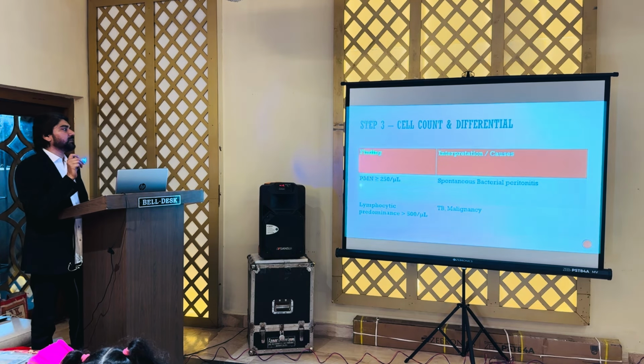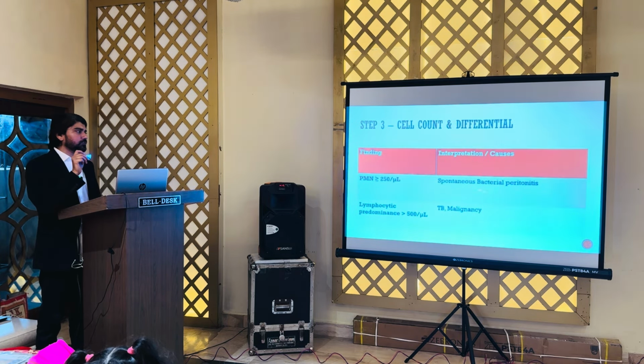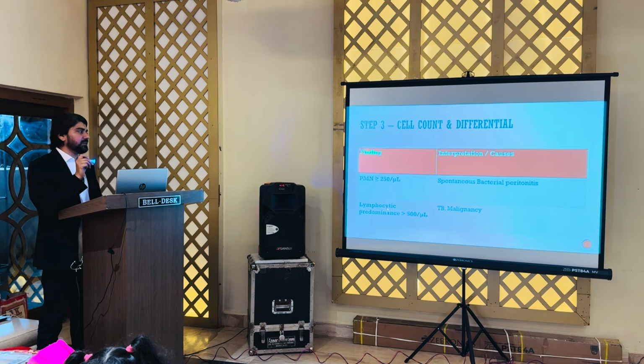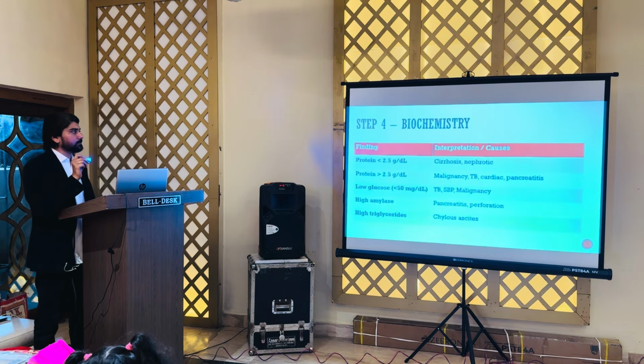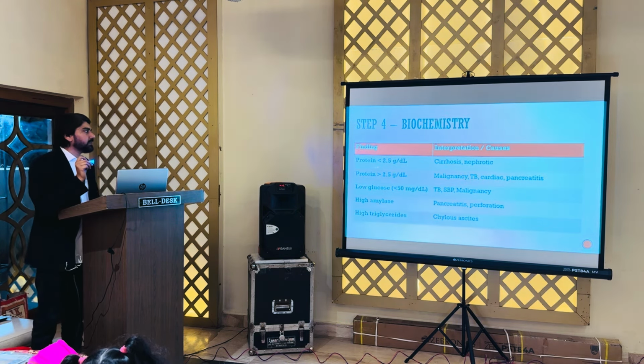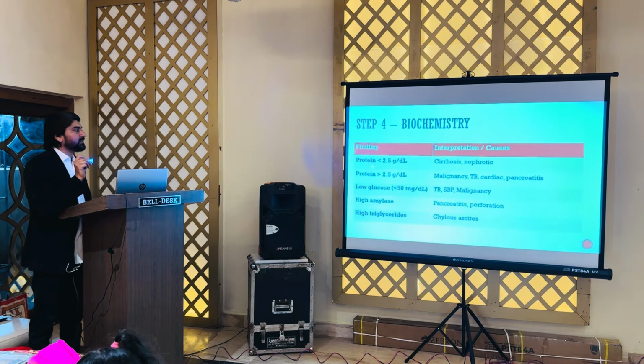And again, in the cell count, if polymorphs are seen, then we should think of spontaneous bacterial peritonitis, and with lymphocyte predominance, TB or malignancy. Biochemistry we have already discussed in the previous chart. If protein is less than 2.5, then cirrhosis or nephrotic syndrome; more than 2.5, malignancy and tuberculosis.